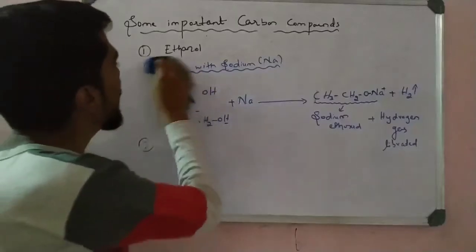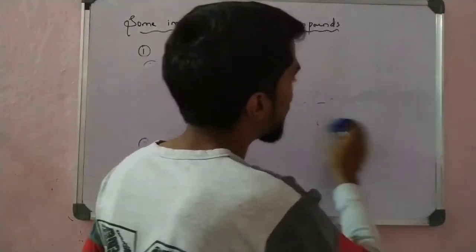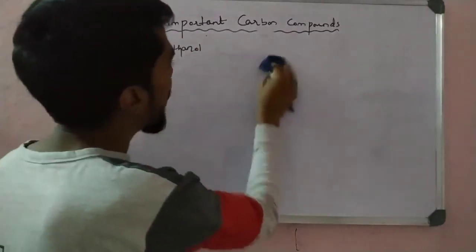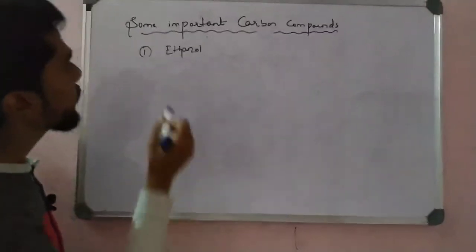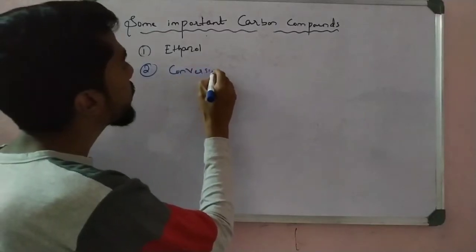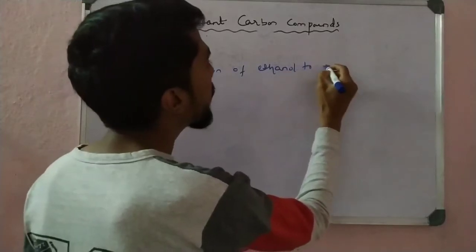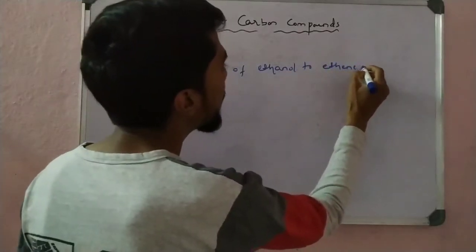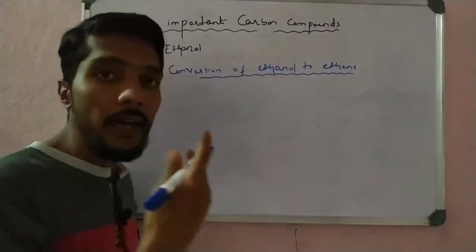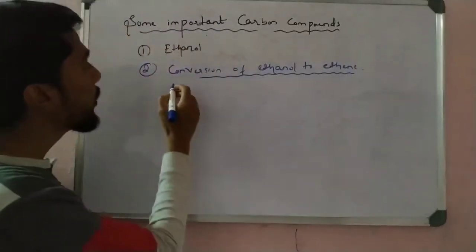Now take another interesting reaction, the second reaction, number 2 reaction: the conversion of ethanol to ethene. See this reaction: ethanol is saturated, but ethene is unsaturated.